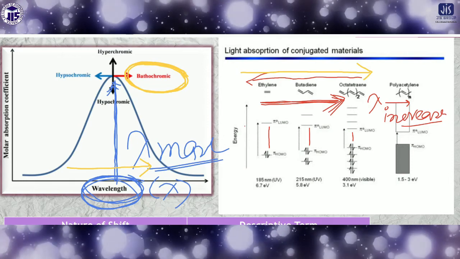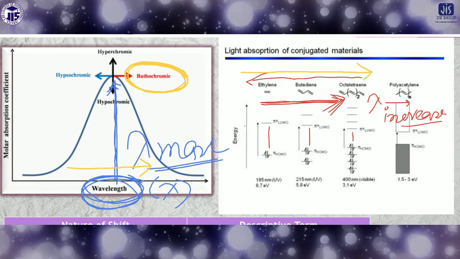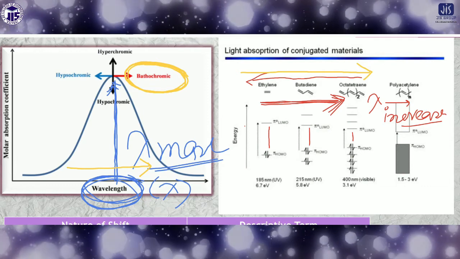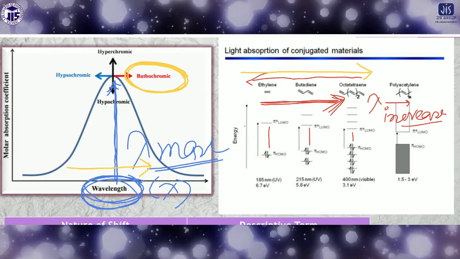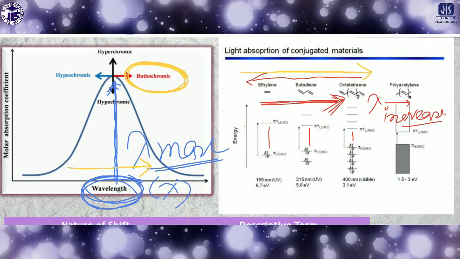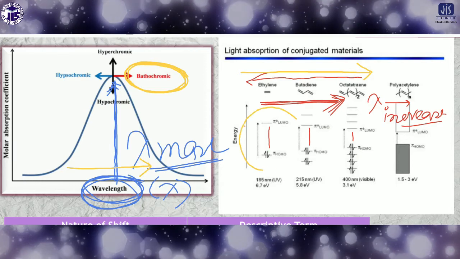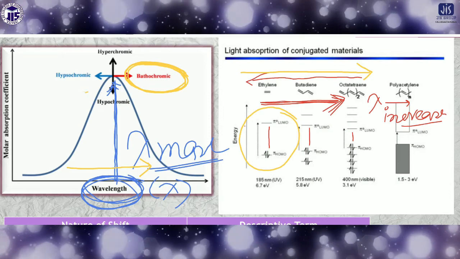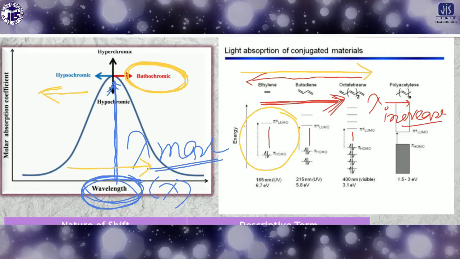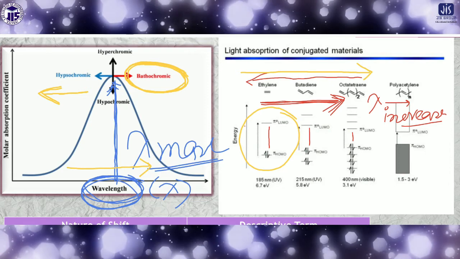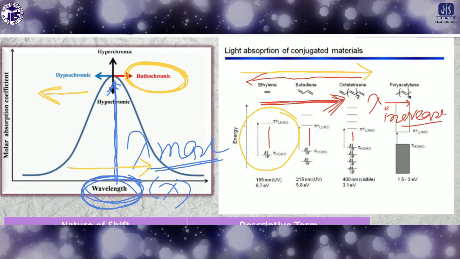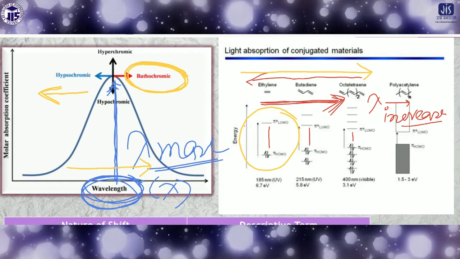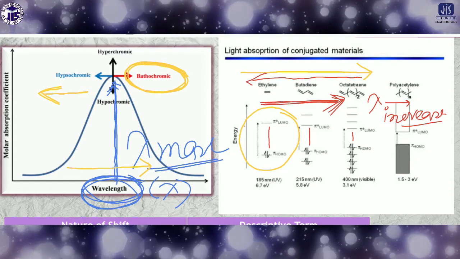So the opposite direction will be, if we move from butadiene to ethylene, then what happens here? The wavelength value will be decreased, because here the energy value increased, so lambda will be decreased. This is the opposite direction. This is called the hypsochromic shift. So there are two kinds of shift we are getting: one is the bathochromic, another is the hypsochromic, depending on increasing or decreasing the wavelength.